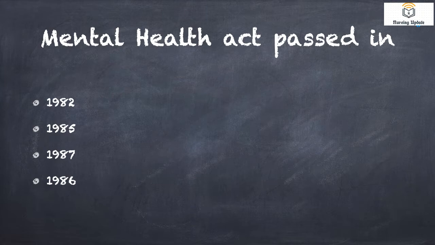We know very well 1985 and 1986 are not the answer. So between these two, which one is the answer? 1987. To be more specific, the Mental Health Program was started in 1982. The Mental Health Act was passed in 1987.